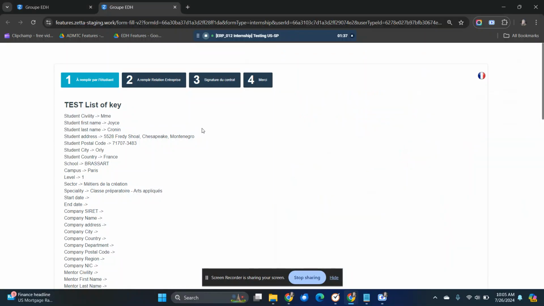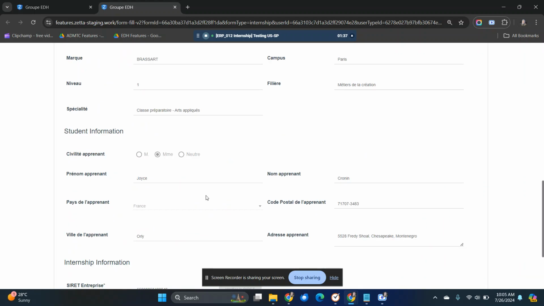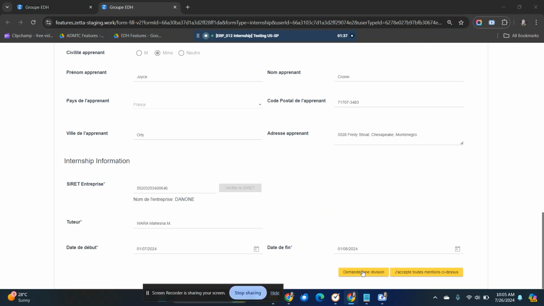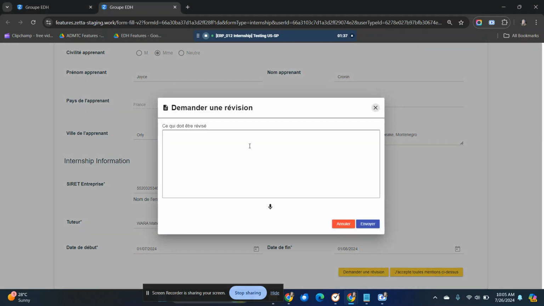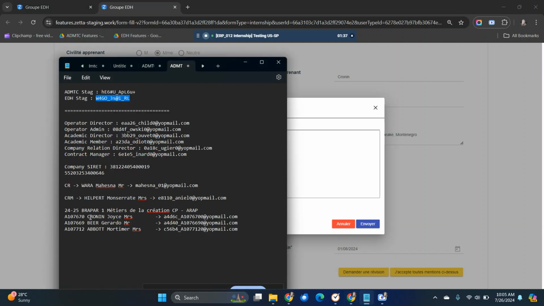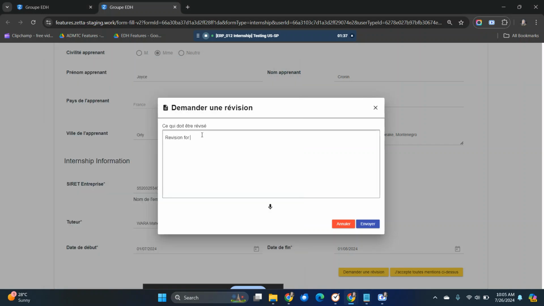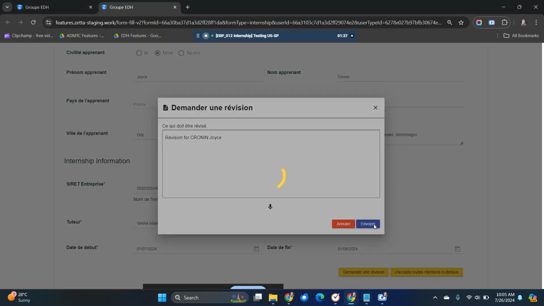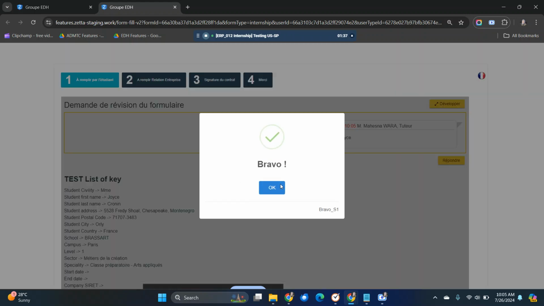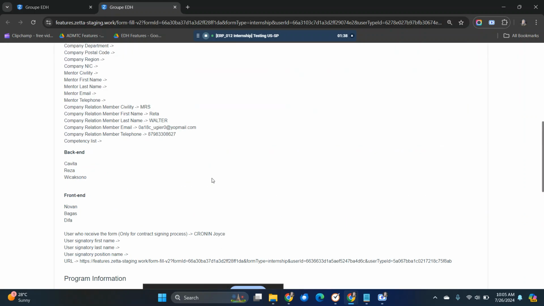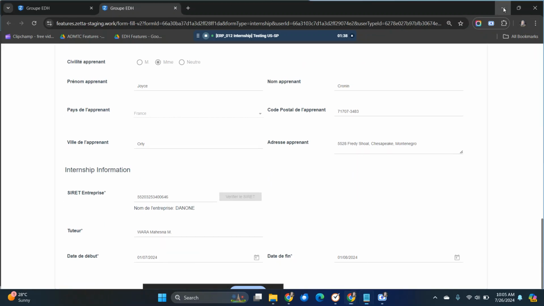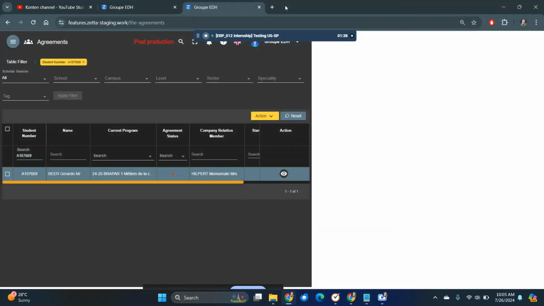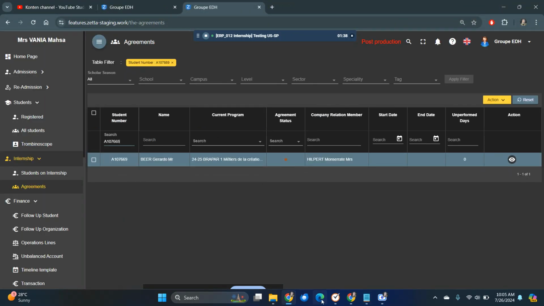Now, as the contact company, I'll try to reject the agreement form. Select here. Hit coding choice, and I try to control. Okay. Then after I reject as contact company, I try to check here.